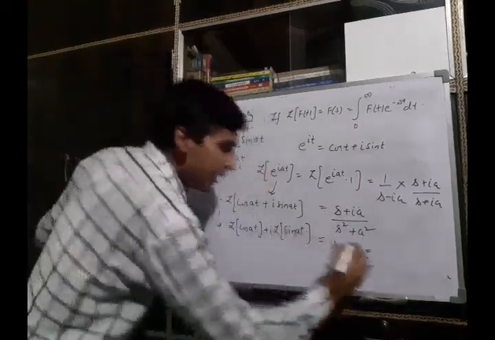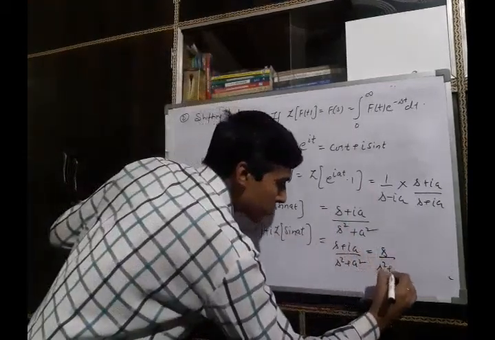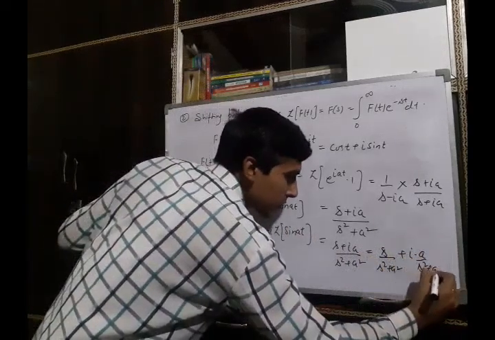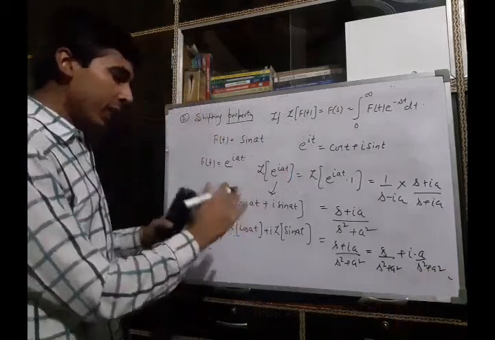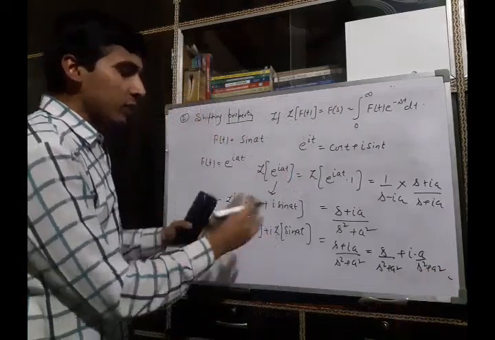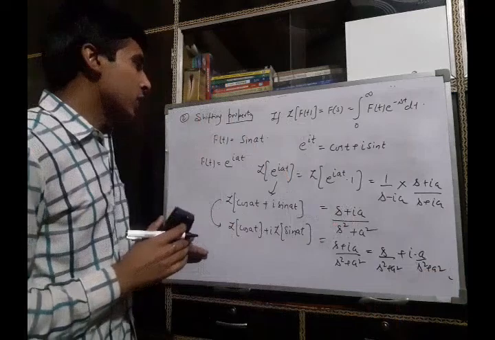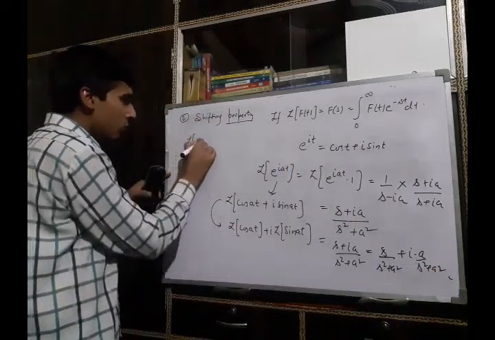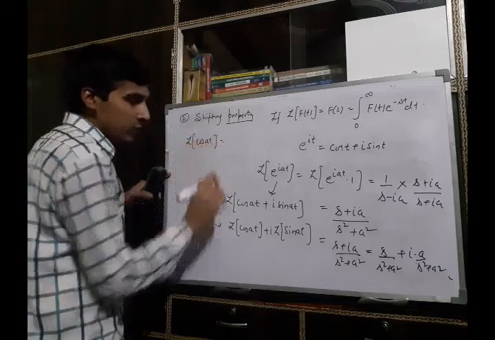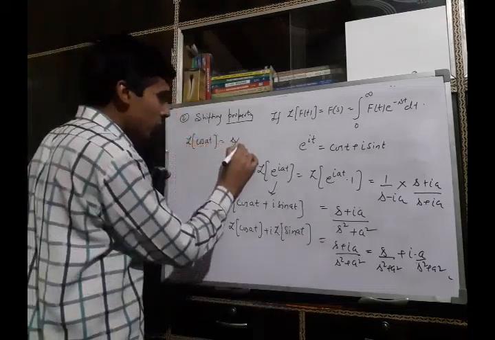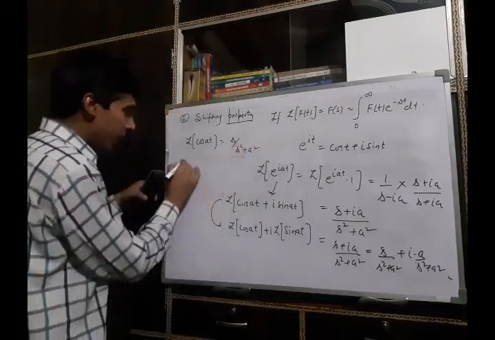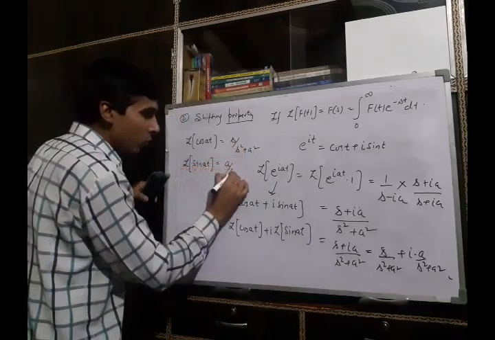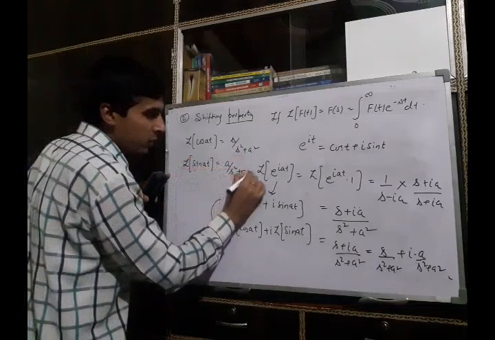So it can be written as s upon s square plus a square plus iota times a upon s square plus a square. Both sides, when we separate or compare the real part with real part and imaginary part with imaginary part, we will get the Laplace transform of cos at is s upon s square plus a square, and Laplace transform of sin at is a upon s square plus a square.